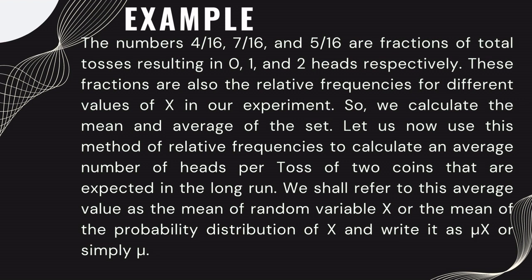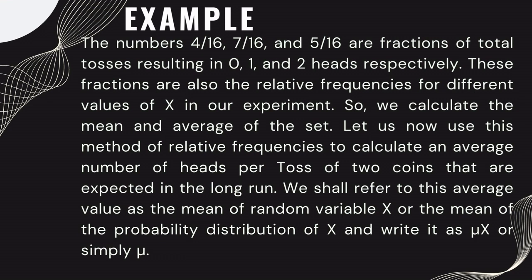So these fractions are the relative frequencies for the different values of the random variable x, and we call them the probability p of x. It is also represented by p of x or f of x. So we calculate the mean, the average, and let us use this method of relative frequency to calculate the average number of heads per toss of two coins that are expected in the long run.